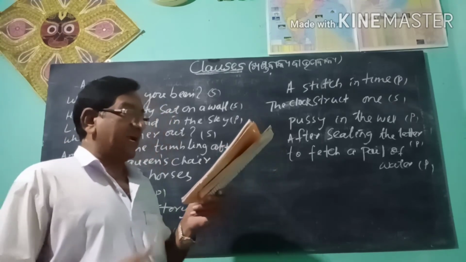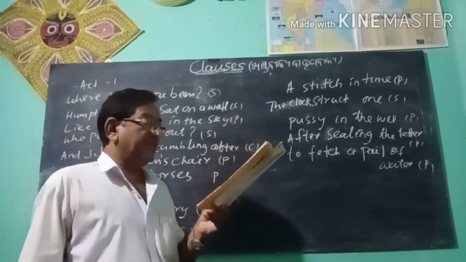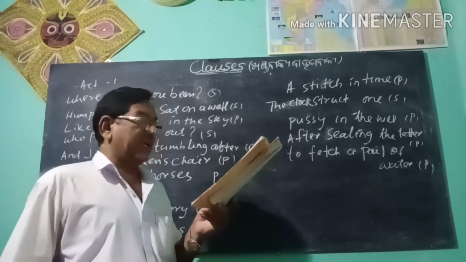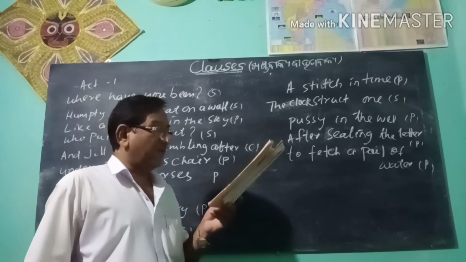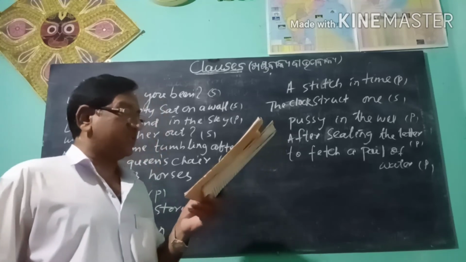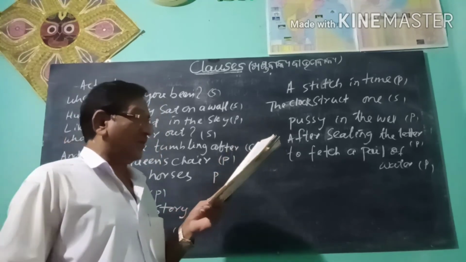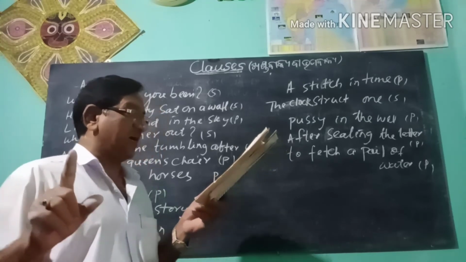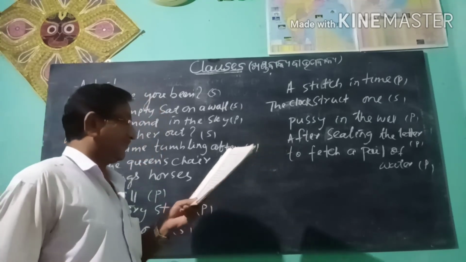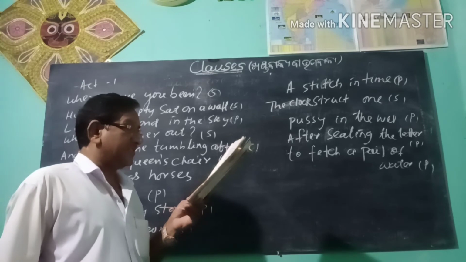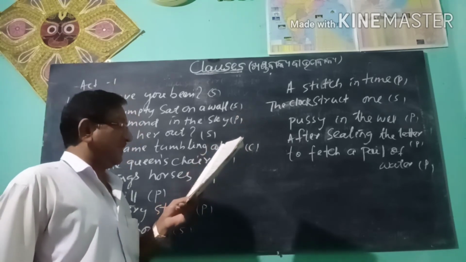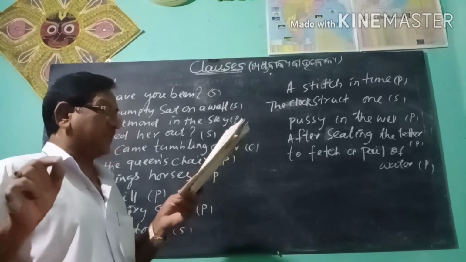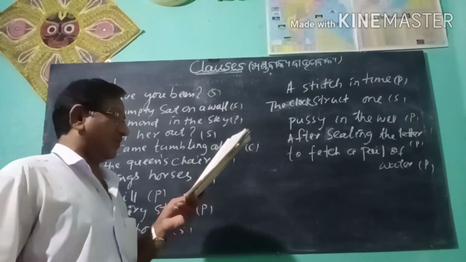It is clear that he is honest. It is clear, main clause. That he is honest, subordinate clause. I asked the boy how old he was. I asked the boy, main clause. How old he was, subordinate clause. The point is that he was absolutely honest. The point is, main clause. That he was absolutely honest, subordinate clause.